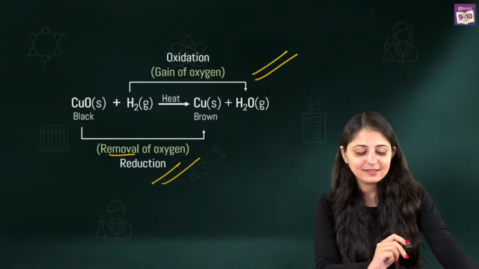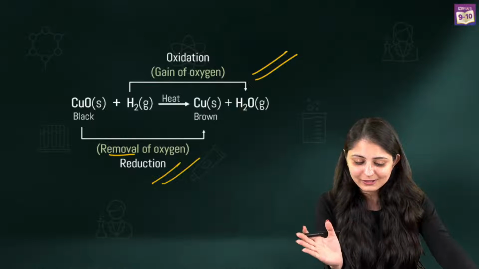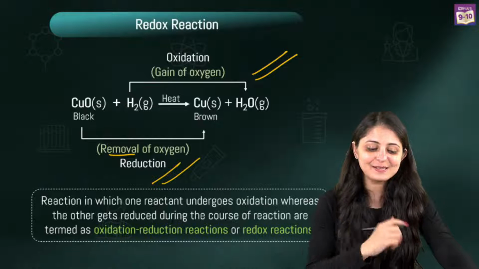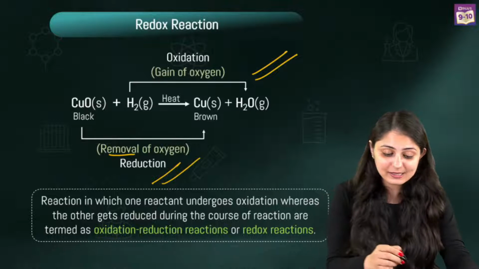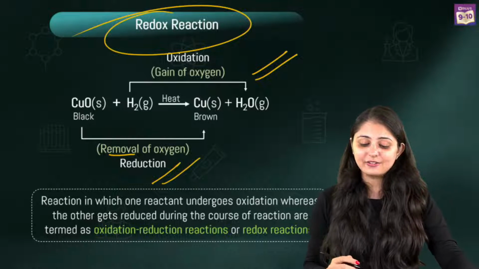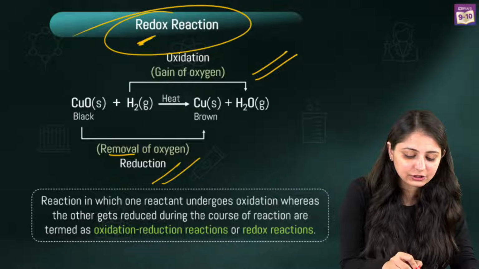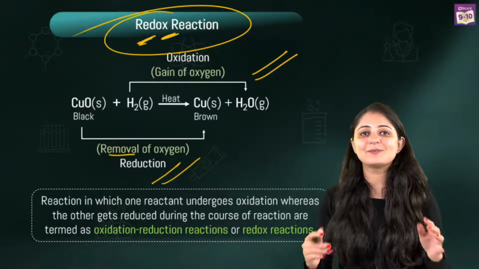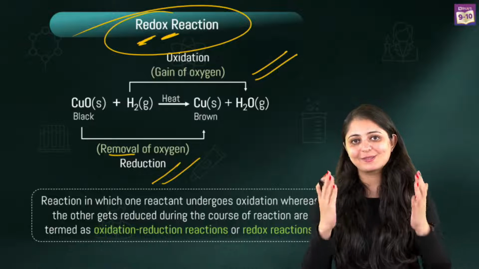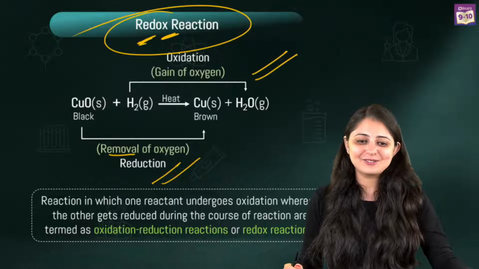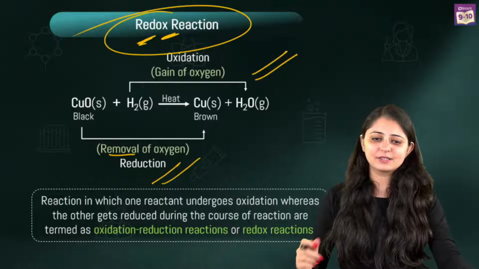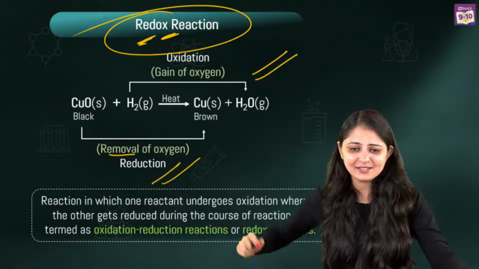But hey, oxidation and reduction both are happening over here, right? And such reactions are basically known as redox reactions, where reduction and oxidation are taking place simultaneously. So that's why we call them as redox reactions. I hope you'll always remember this. Yes, this is a redox reaction.